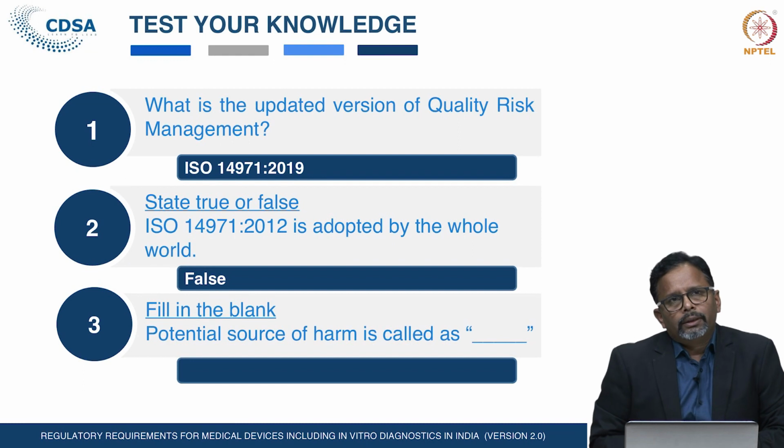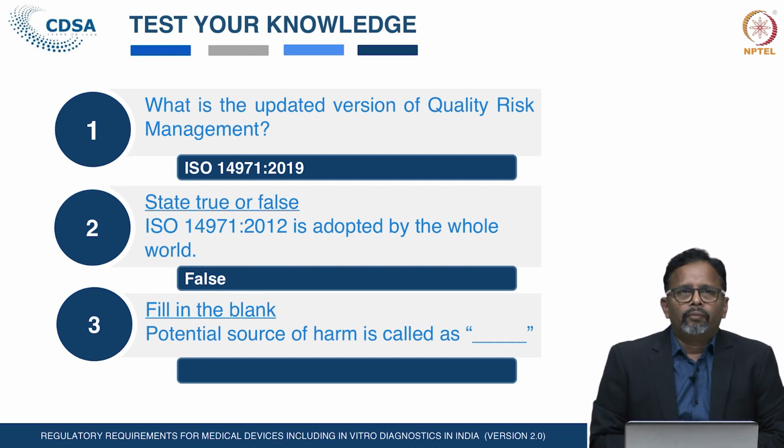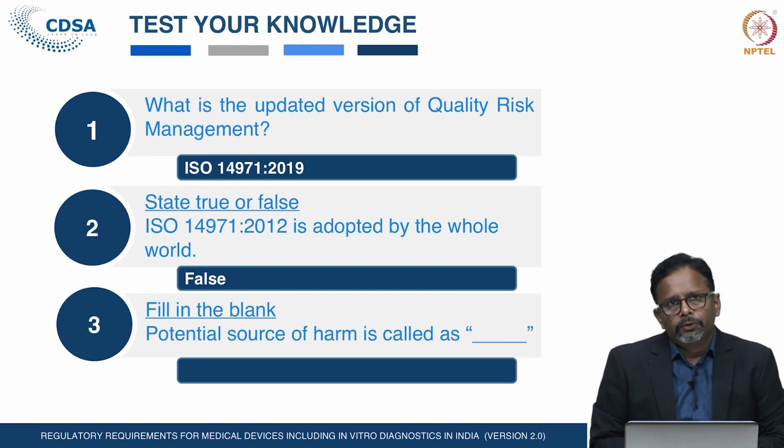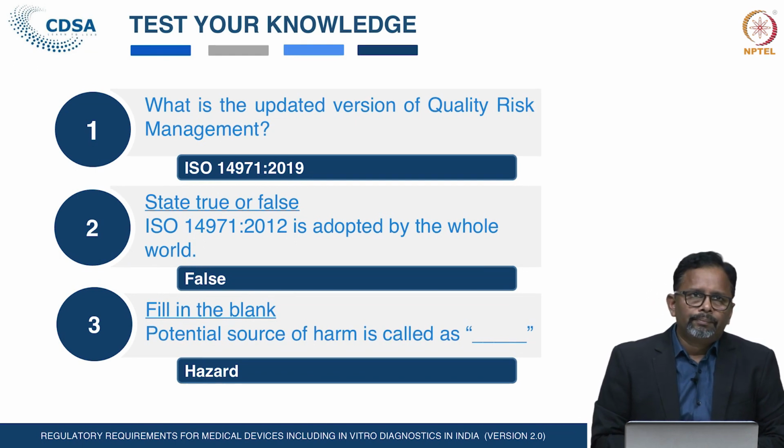Now, the last question: what is the potential source of harm? The potential source of harm is called the hazard. This definition has been defined in ISO 14971.